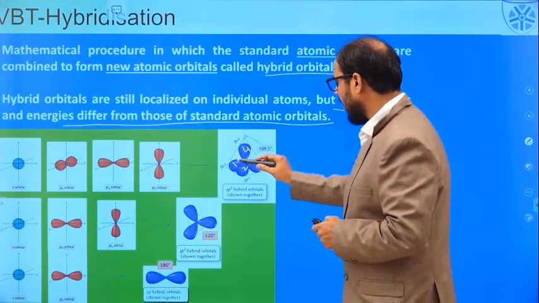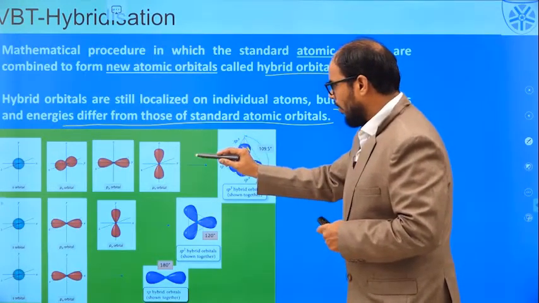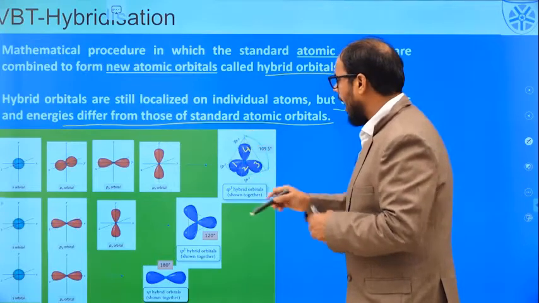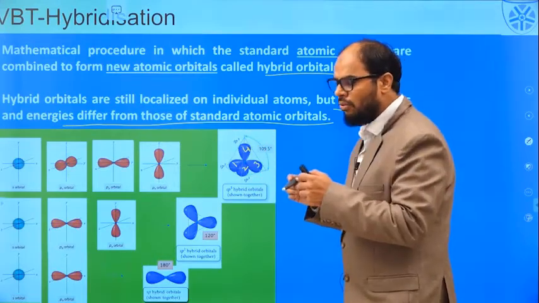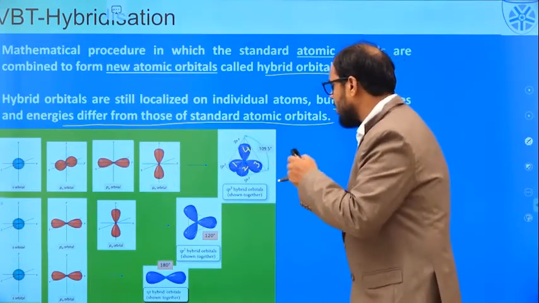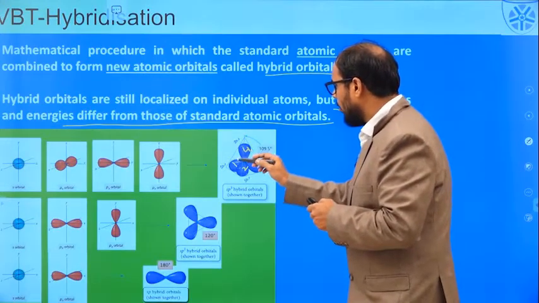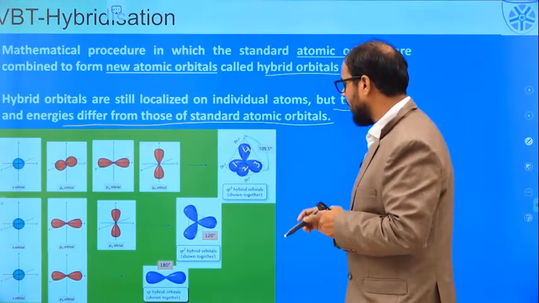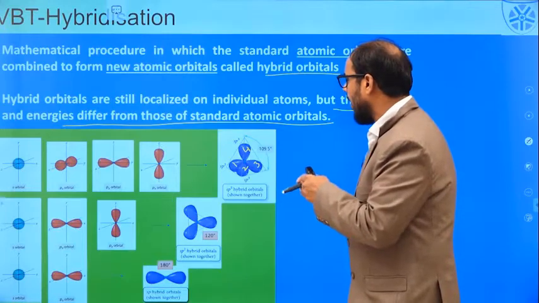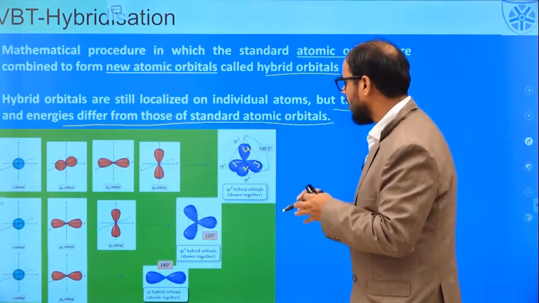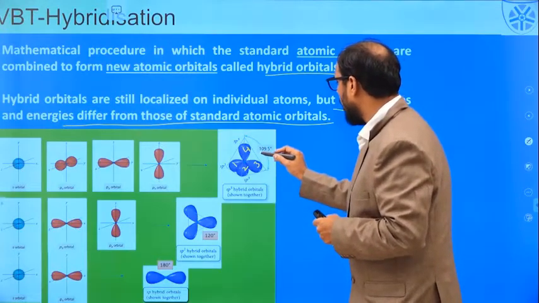So you can see here one s orbital and three p orbitals have intermixed to form a new set of orbitals called hybrid orbitals, and you can see four sp3 hybrid orbitals are formed, and these hybrid orbitals have got a geometry of